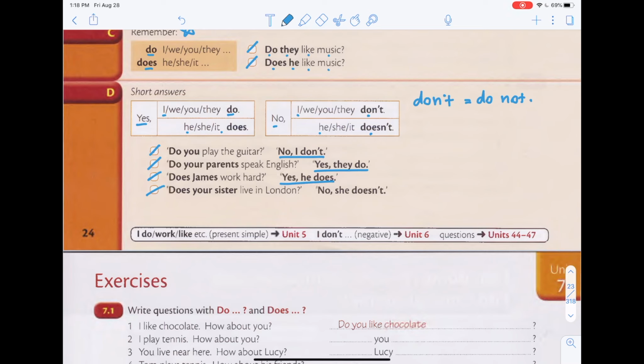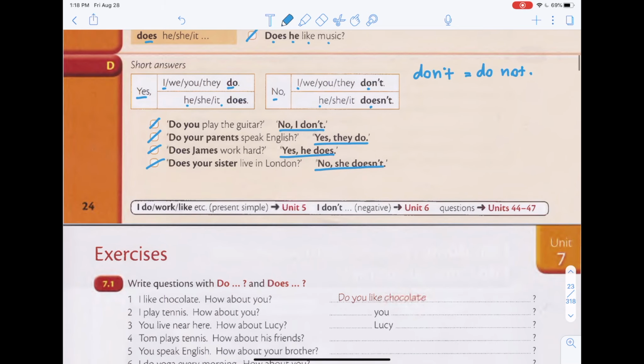Does your sister live in London? No, she doesn't. Okay, so this is how you use do and does to ask questions as well as reply with short answers.